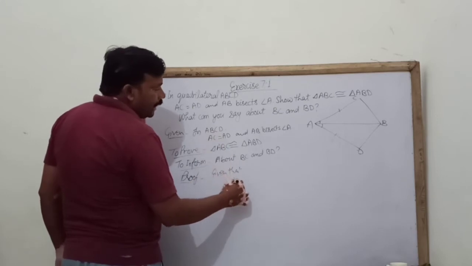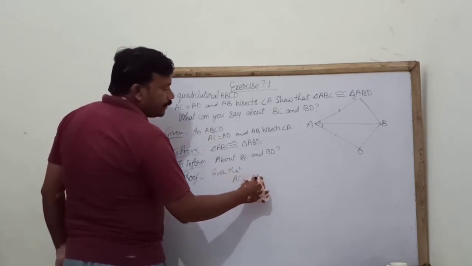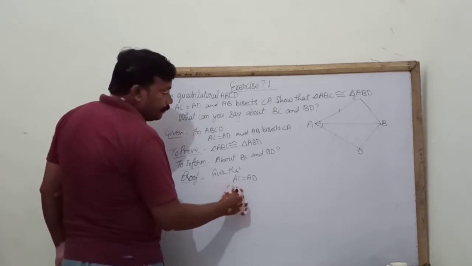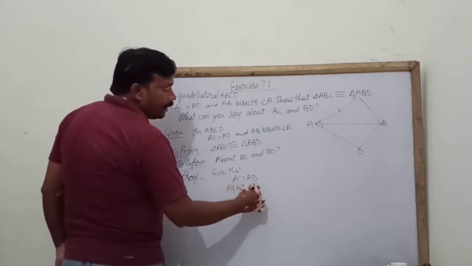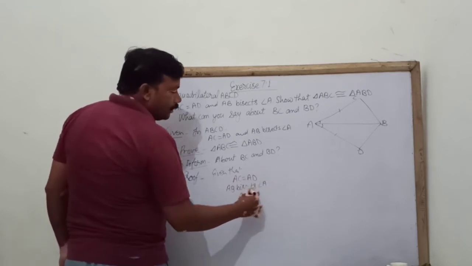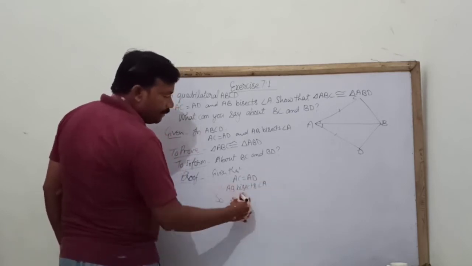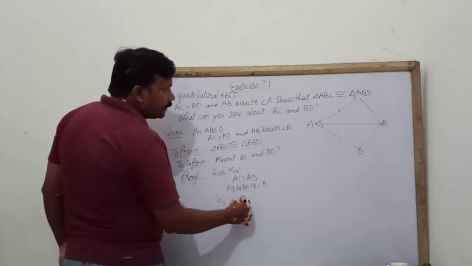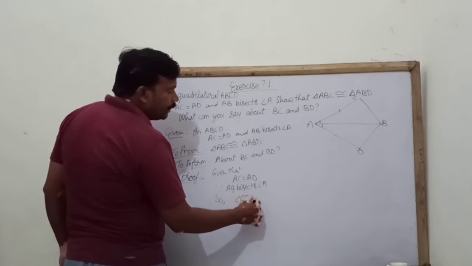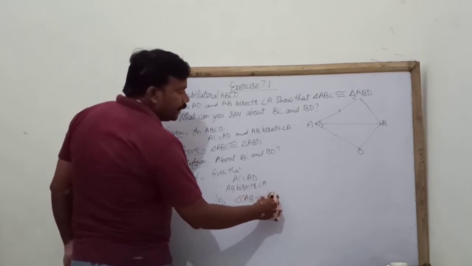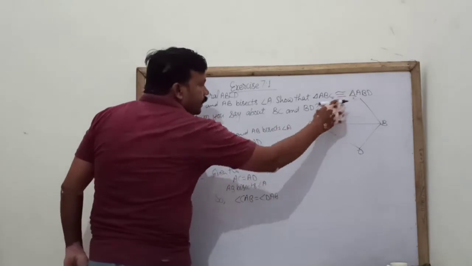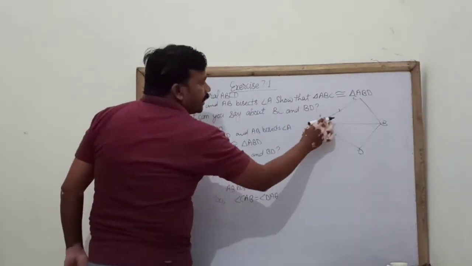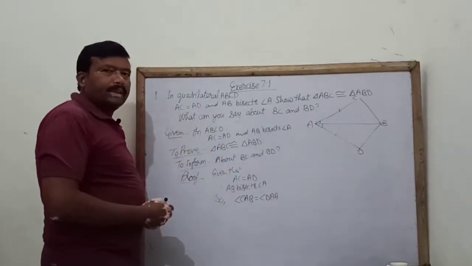What is given? AC equal AD and AB bisects angle A. So since AB bisects angle A, we can say angle CAB equal angle DAB, because this line bisects this angle, so these two parts will be equal.